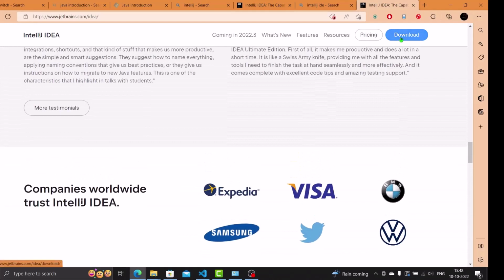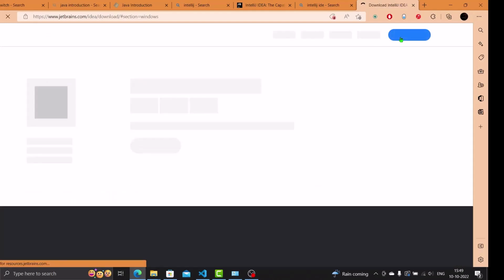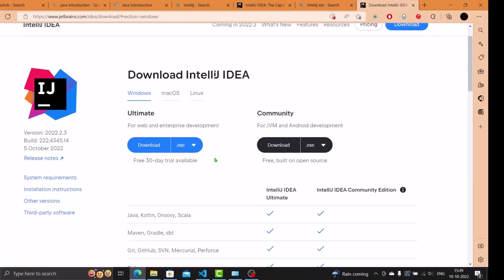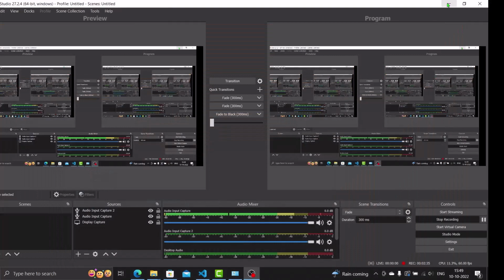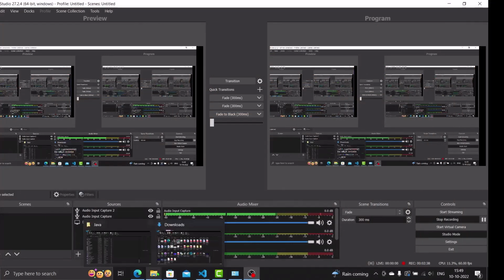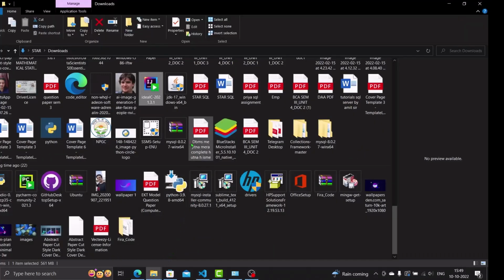So just go on to downloads and your download will start. I have already downloaded it, so I will not download it again. I'll just tell you how it will install. I'll go to my downloads, and here is my IntelliJ installer. I'll just open it up. It's verifying. Yours will be downloaded in the downloads folder as well. Just click it, and it will ask, so just allow it.